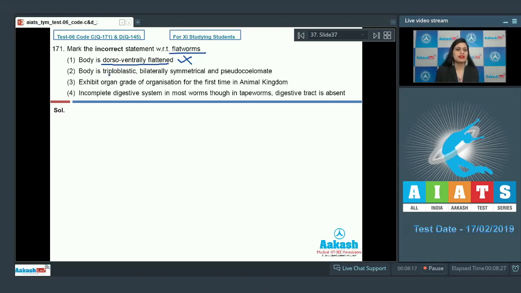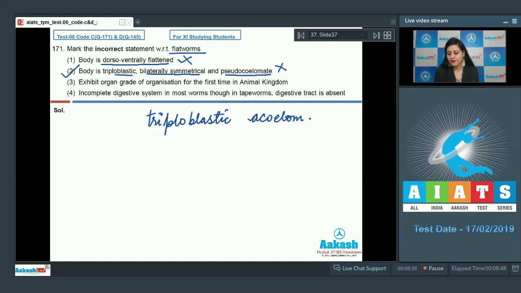The next statement is, body is triploblastic, bilaterally symmetrical, and pseudocoelomate. And as it is an incorrect statement, so this is a correct answer to our question. Because body of flatworms, they are triploblastic, bilaterally symmetrical, acoelomate, and not pseudocoelomates. Aschelminthes are pseudocoelomates.